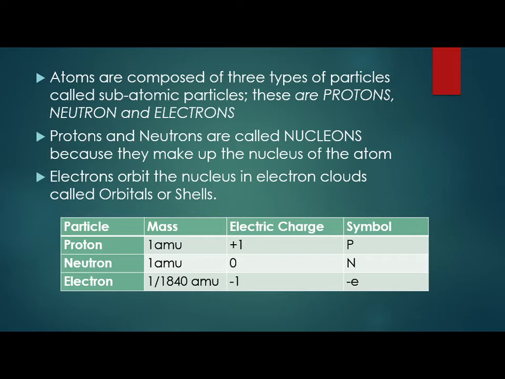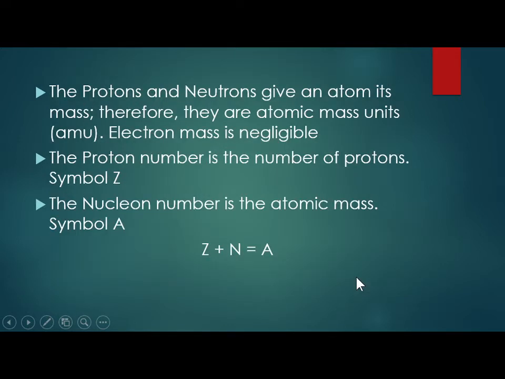Coming back to the table again, protons have a positive charge, neutrons no charge, that's why they're called neutrons, and electrons have a negative charge. The symbol for a proton is P, sometimes it's given Z, but it's P. Neutrons N, then electrons e with the negative, which could also be placed on top. Protons and neutrons give an atom its mass, therefore they are in atomic mass units, AMU. Electron mass is negligible.